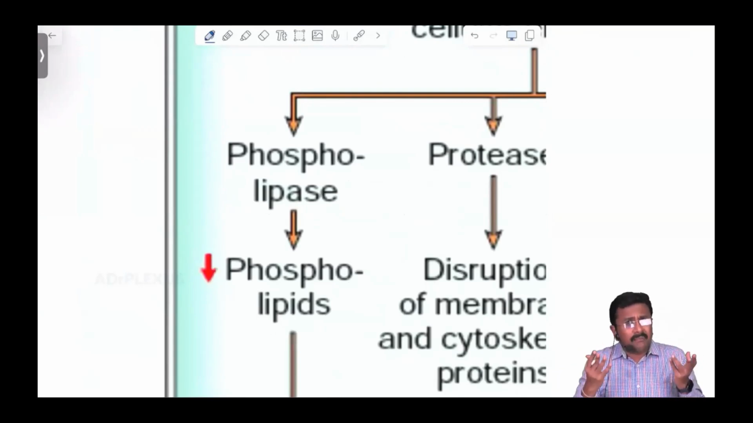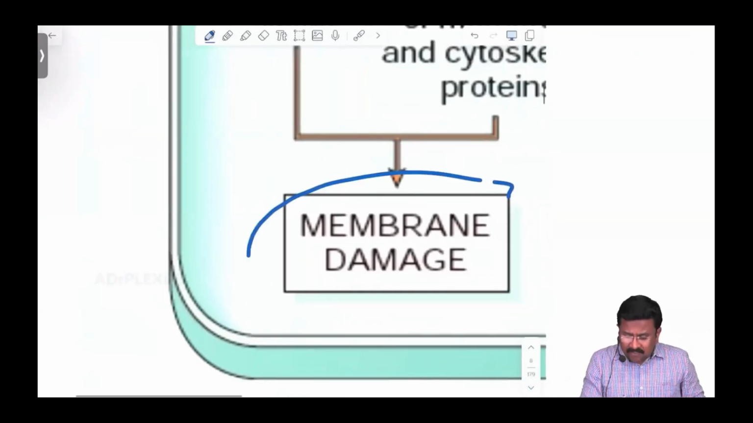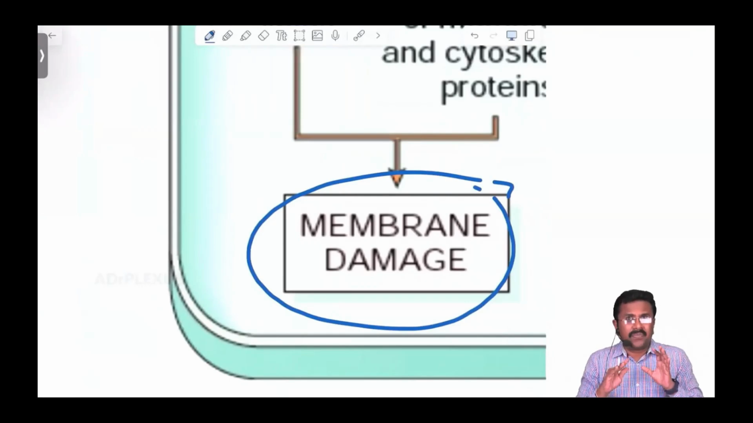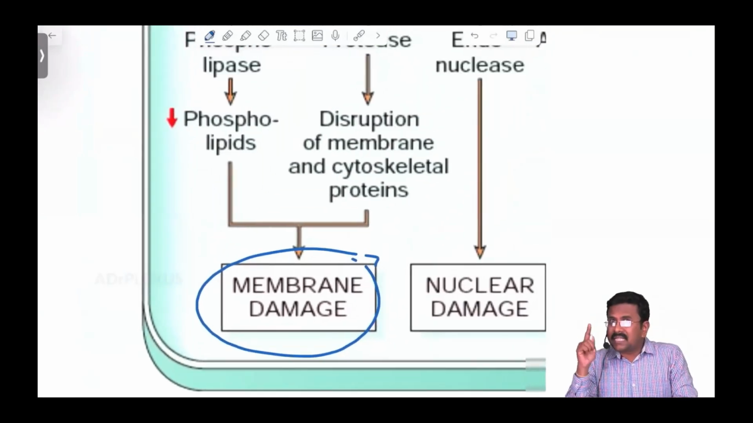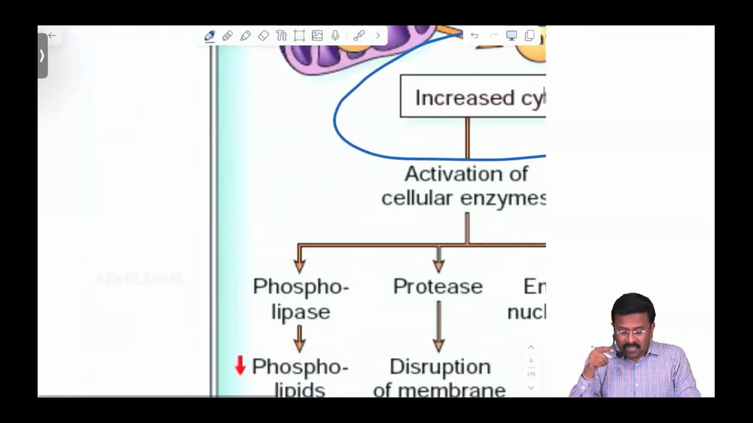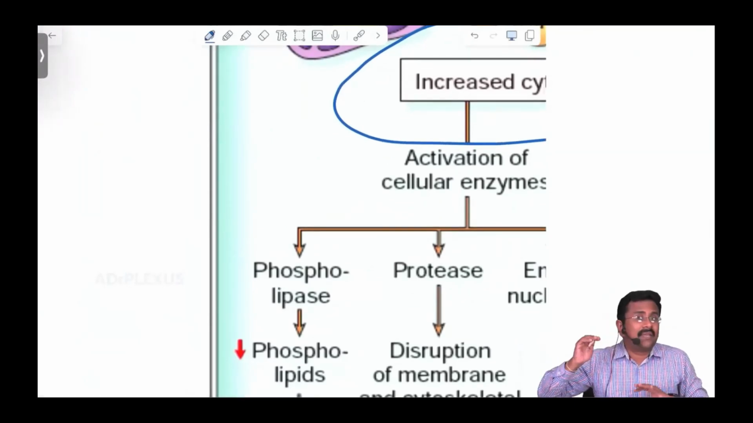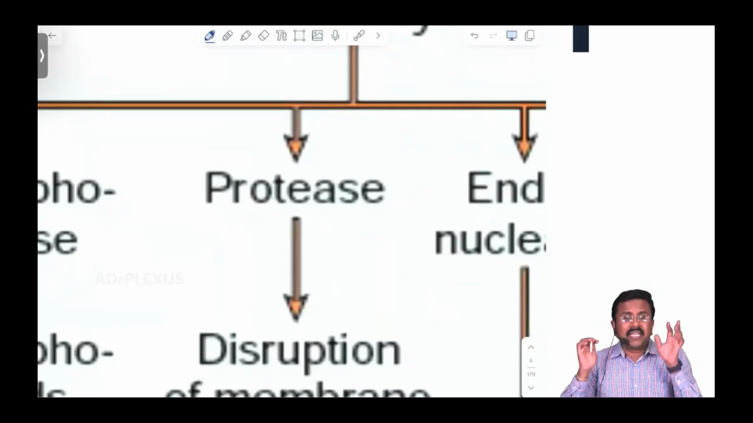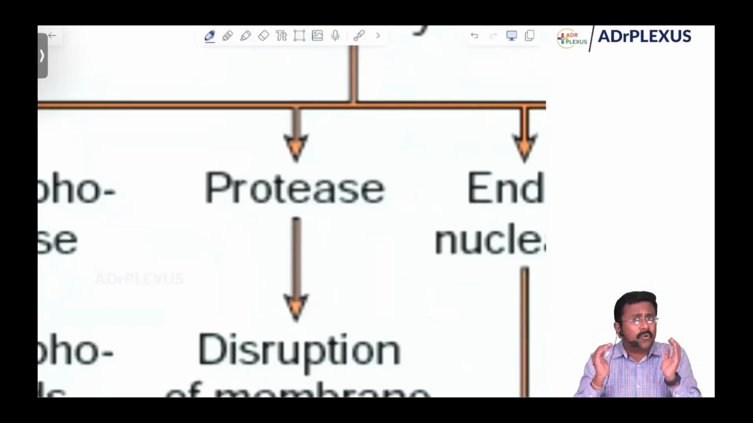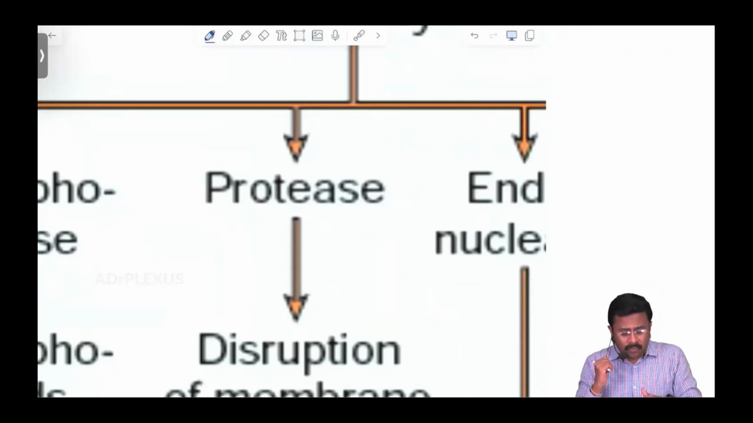So what will happen if the cell membrane itself is degraded? Then membrane damage occurs. So the increased calcium entry stimulated phospholipase, which degraded the phospholipids, so there is membrane damage. The next enzyme activated is protease. It degrades proteins. What type of proteins?